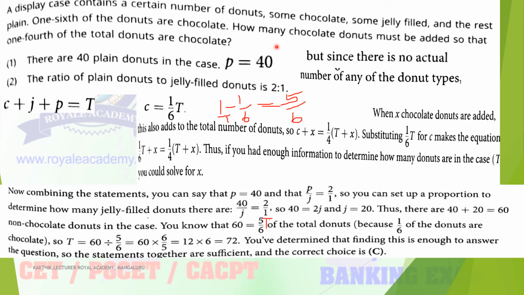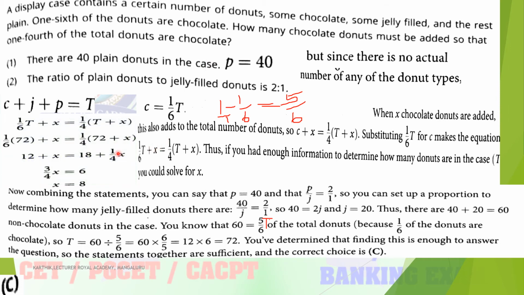Okay, then what is the question actually? How many chocolate donuts must be added so that 1/4 of the total donuts are chocolate? Whether it is possible to determine or not, we'll see. So 1 by 6, this is the equation: 1 by 6 into T plus x is equal to 1 by 4th of T plus x. T is 72. So from this expression, is it possible to determine the value of x? Yes, it is possible.